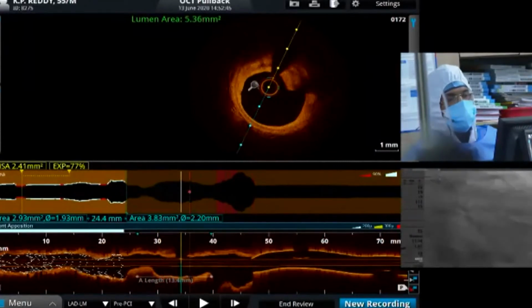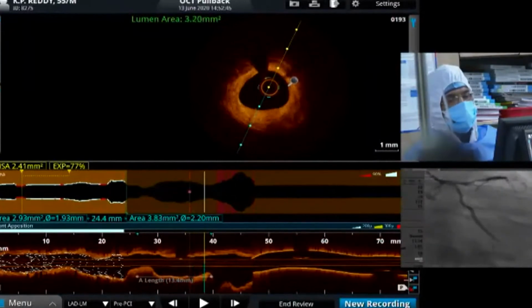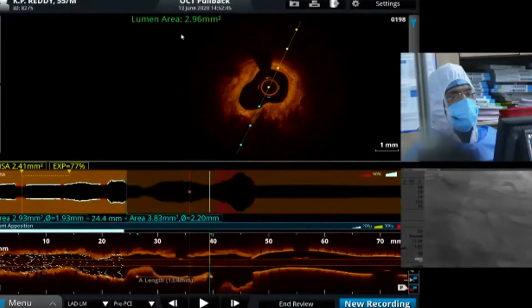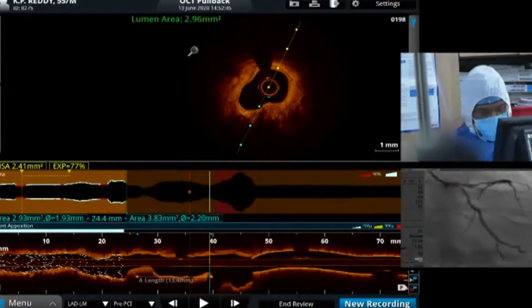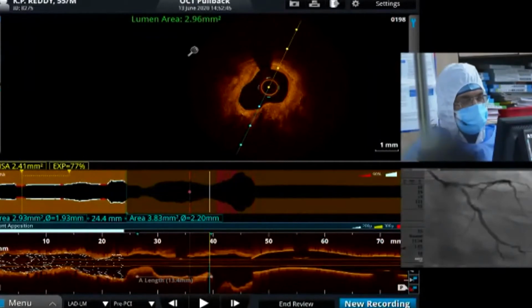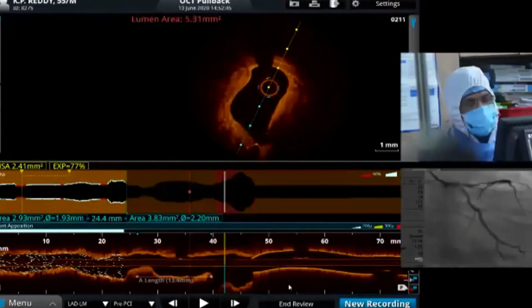This is the area where some calcific nodule is there, and now you can see proximally it's a very tight ostium of the LAD. The LAD ostium is only 4 square mm. So even if you take the recent ESC guidelines, the proximal reference diameter, distal reference diameter, landing zone should be at least more than 4 square mm. I feel this is significant, and here the strategy I wanted to go with is DK crush stenting.